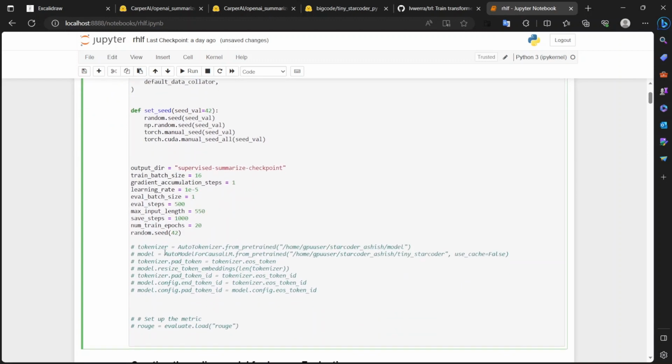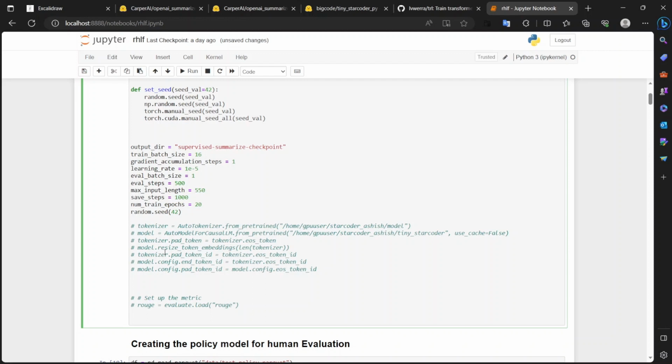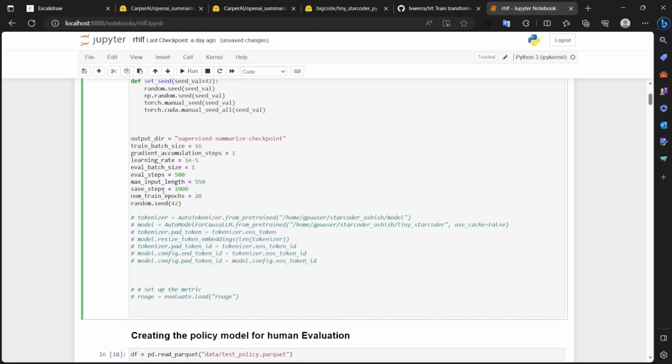In the second step, let's define some parameters that we need later while training and that are constant. The learning rate we'll set to 1e-5 with a batch size of 16, and to save our model we need an output directory. We'll name it supervised summarize checkpoint, as the task we are doing is summarization, with the number of training epochs as 20 and a max length of 550. You can change these accordingly as you want.